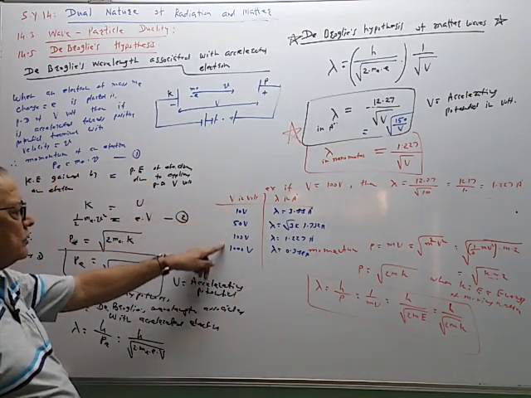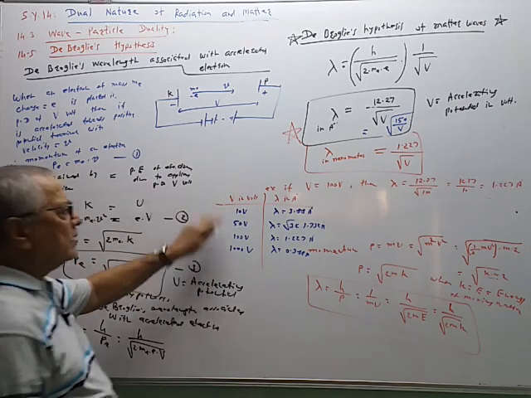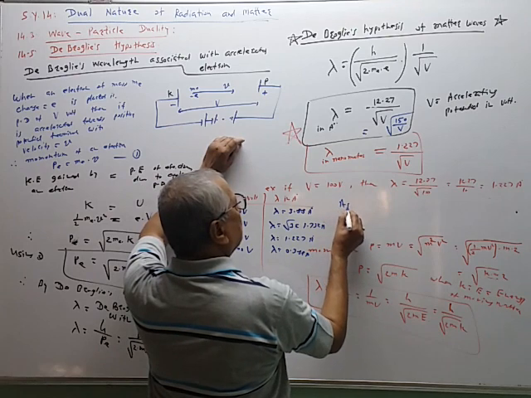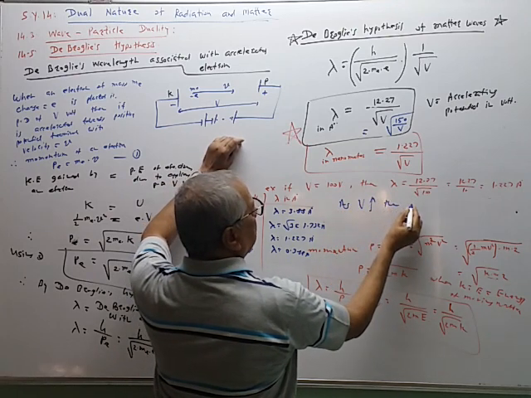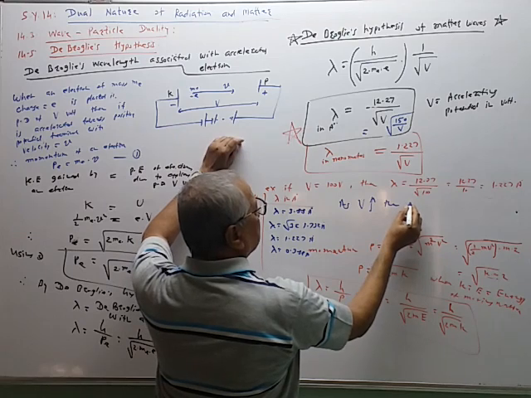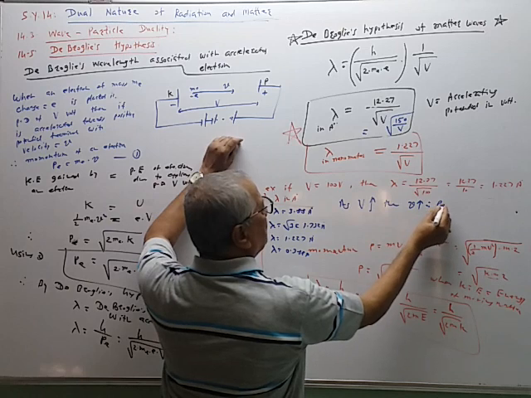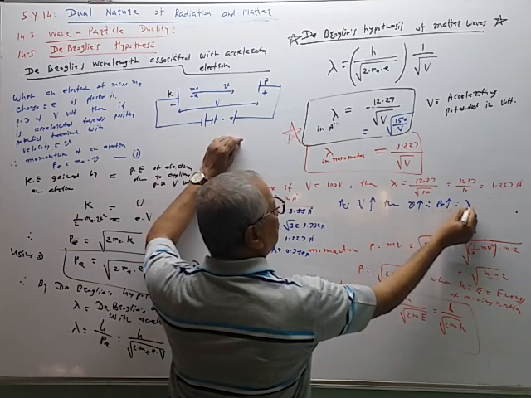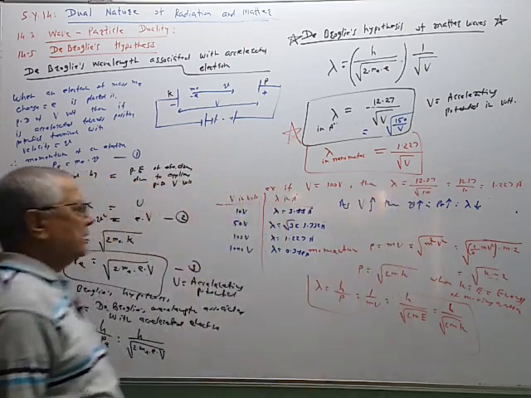As the accelerating potential increases, the velocity of the electron increases, therefore momentum of the electron increases, therefore the wavelength associated with the electron decreases.